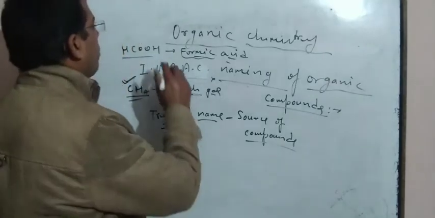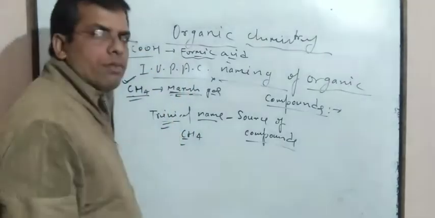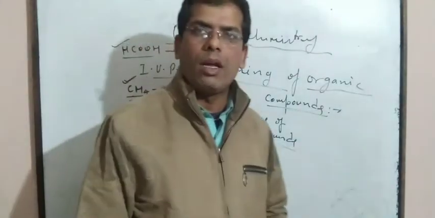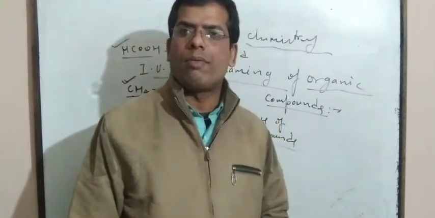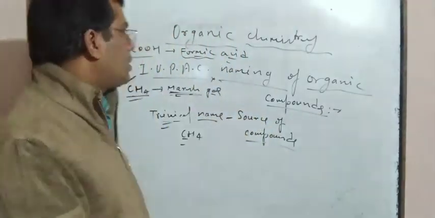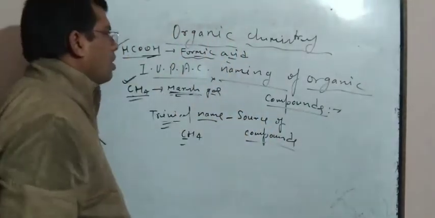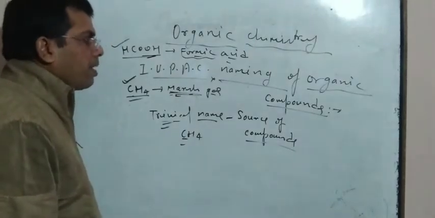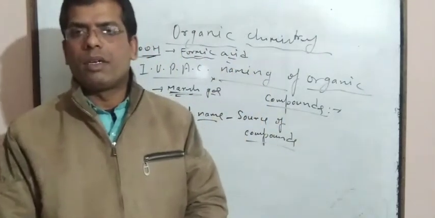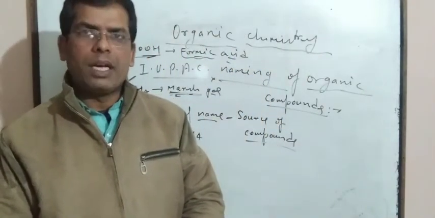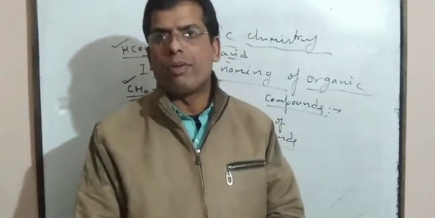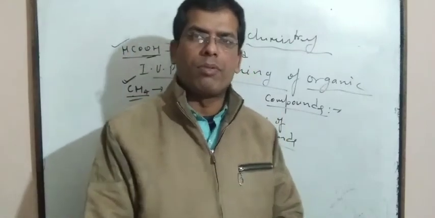Similarly, if formic acid is taken, formic acid is HCOOH. Formic acid is obtained from Formica, the sting of Formica, a type of red ant. That's why it is known as formic acid. So it is also a trivial name. Similarly, acetic acid is obtained from vinegar, that's why it is known as acetic acid. So these are trivial names of compounds, taken from the source of the compound.